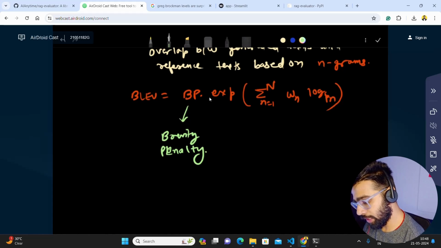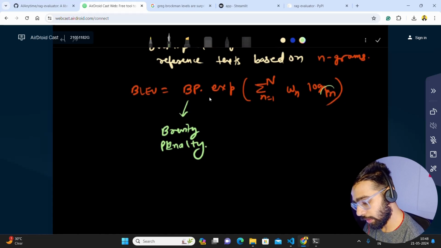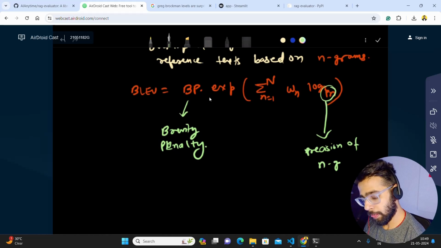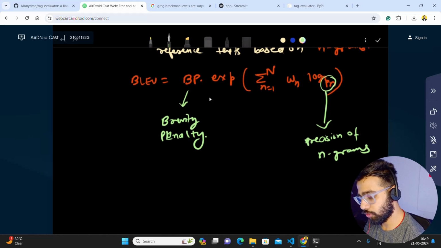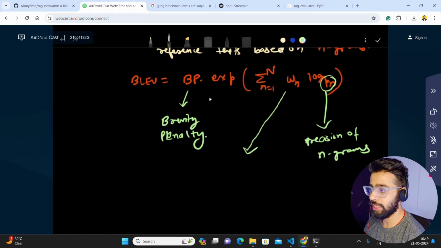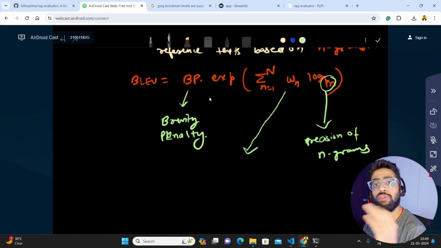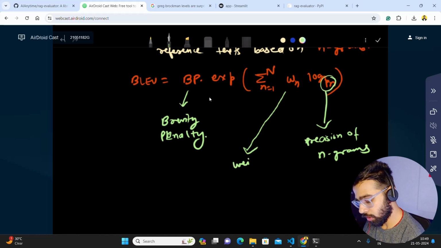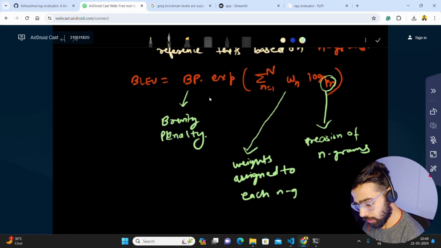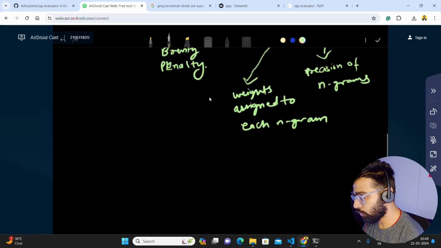The next, Pn, is the precision of n-grams. And Wn are nothing but the weights assigned to each n-gram, commonly equal weights. And this is how you define it.